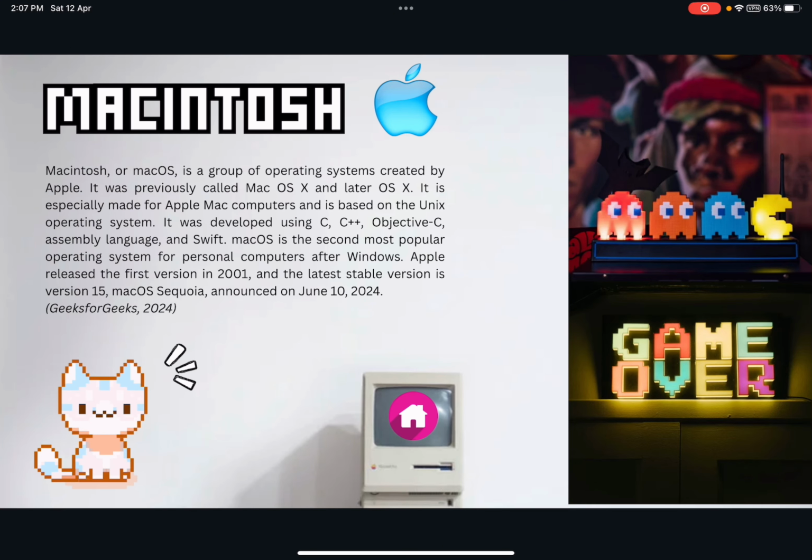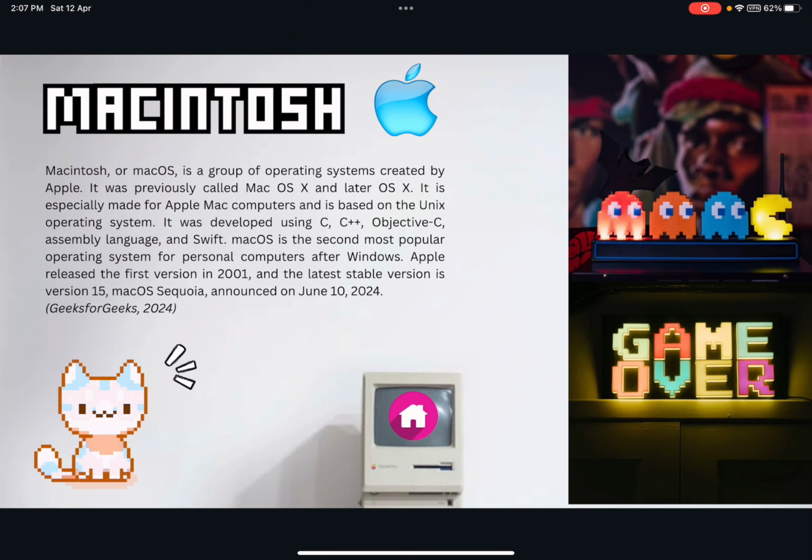Mac, or Macintosh, or macOS, is a group of operating systems created by Apple. It was previously called Mac OS X and later OS X. It is especially made for Apple Mac computers and is based on the Unix operating system. It was developed using C, C++, Objective-C, assembly language, and Swift.